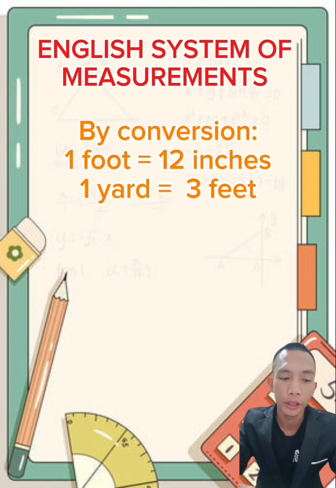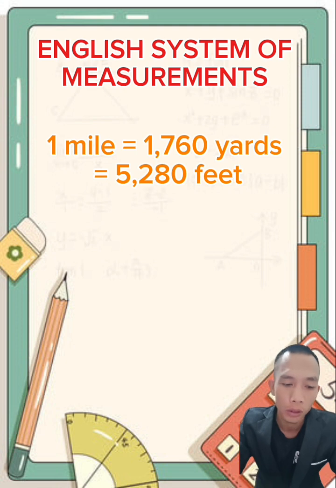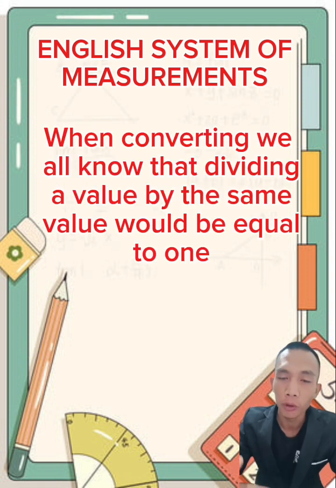By conversion, 1 foot is equal to 12 inches, and 1 yard is equal to 3 feet. For long distances, the mile is used. 1 mile is equal to 1,760 yards, which also equals 5,280 feet.